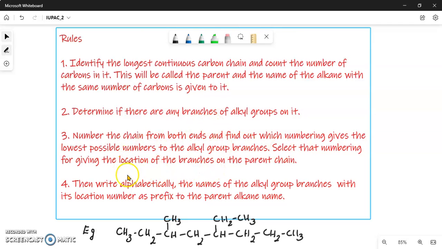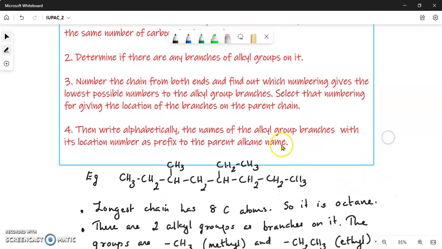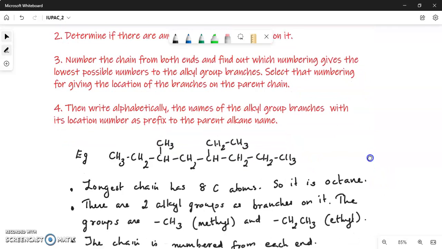After that only, you use the lowest possible numbers for giving the location of the branches on the parent chain. Then you write, alphabetically, the names of the alkyl groups which are branches, with their location numbers as a prefix to the parent alkane name. Let us see an example here.